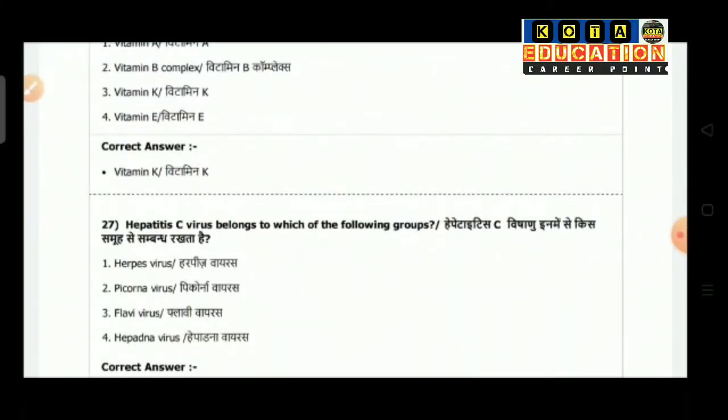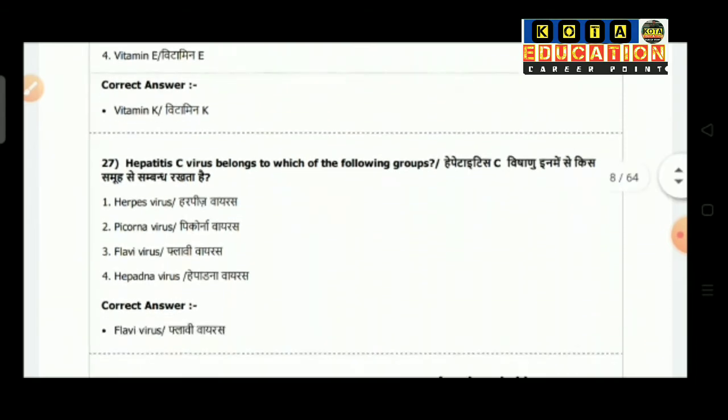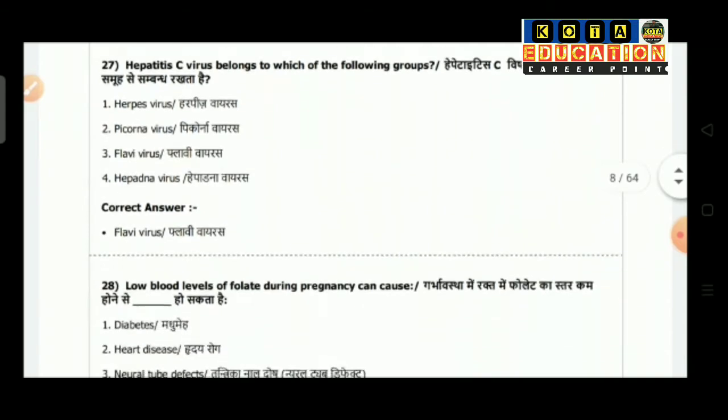Question number 27 is hepatitis C virus belongs to which of the following groups? Option 1 herpes virus, option 2 Picorna virus, option 3 Flavi virus, option 4 is Hepadna virus. So the correct answer is Flavi virus.